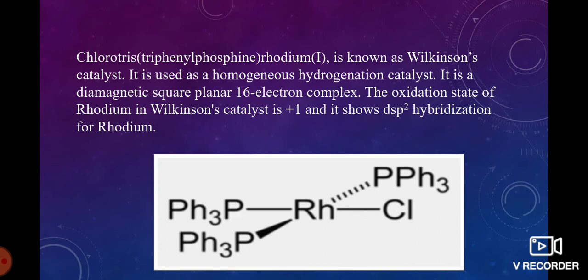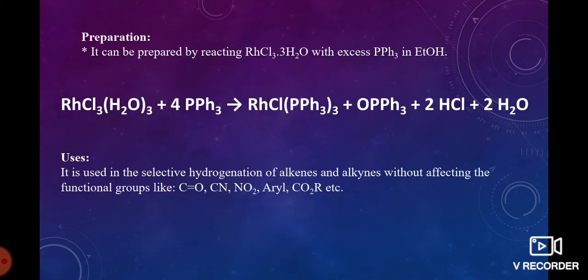It can be prepared by reacting rhodium trichloride with water in excess triphenylphosphine and ethanol to form chloro-tris(triphenylphosphine)rhodium, that is Wilkinson's catalyst.